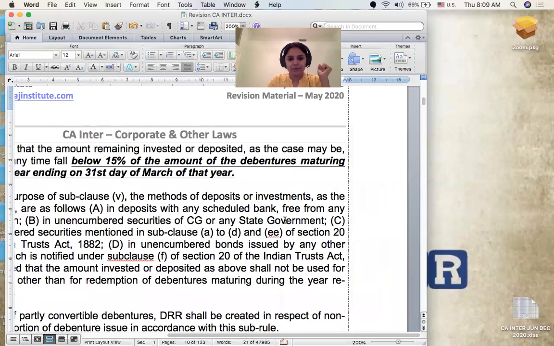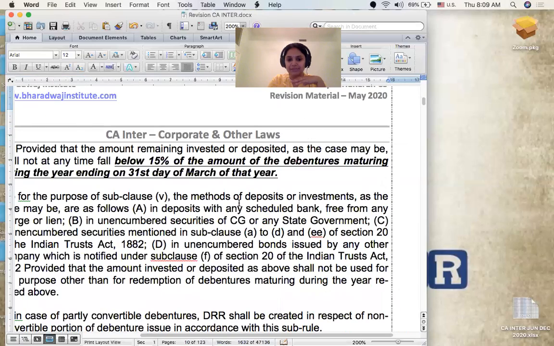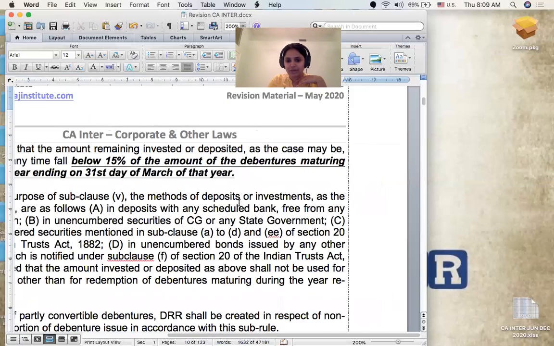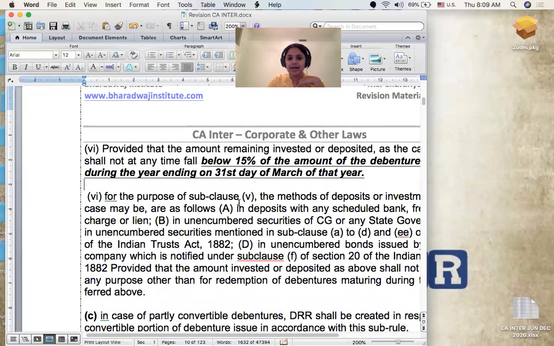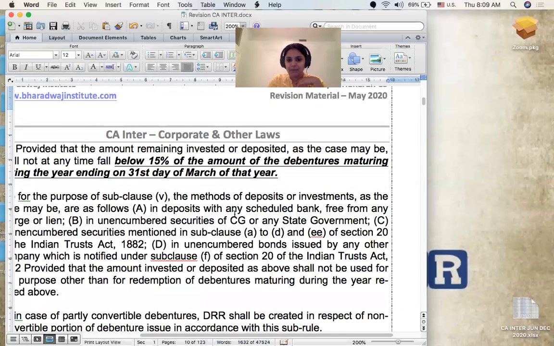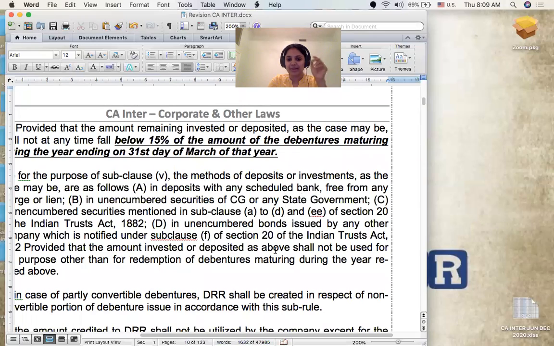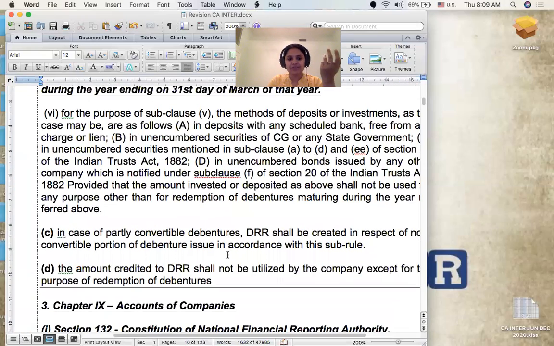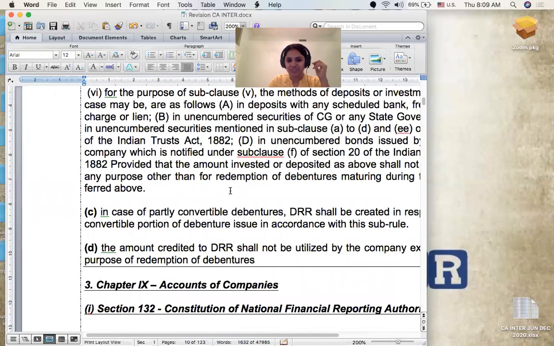And then for the purpose of the clause above, what are the places where you can make that investment for the DRF? The methods of deposit or investment, as the case may be, are as follows. A, deposits in a scheduled bank, free from charge or lien, or in unencumbered securities of the state or central government, or in bonds approved by the Indian Trusts Act. So they have given you the list of places where you can invest. This part may not need too much attention for the exam. I'm just reading it for your benefit.